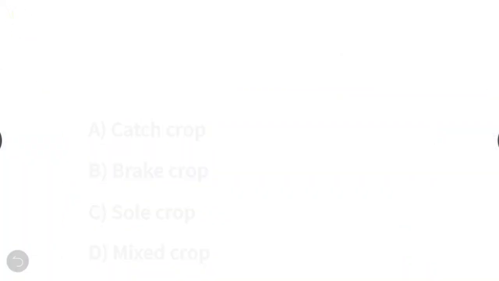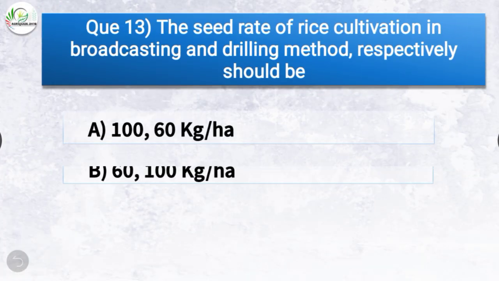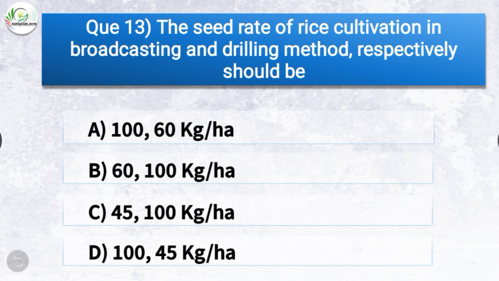Question number 13. The seed rate of rice cultivation in broadcasting and drilling method respectively should be? The options are 100 to 60 kg per hectare, 60-100 kg per hectare, 45-100 kg per hectare, or 145 kg per hectare. The correct answer is option A, 100 to 60 kg per hectare. The seed rate of rice cultivation in broadcasting and drilling method respectively should be 100 and 60 kg per hectare.